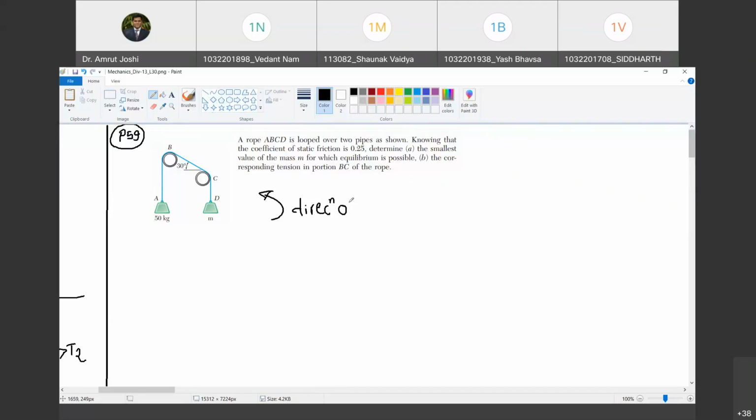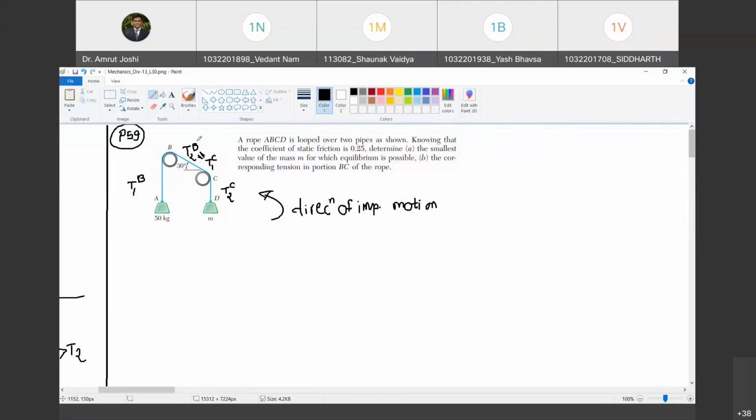Direction of impending motion. If that is the case, quickly tell me, what should I call this as? T1. This is pipe B, this is pipe C. So I'm going to call this T1 as far as pipe B is concerned. I'm going to call tension in this string T2 as far as pipe B is concerned. But this also is T1 as far as pipe C is concerned. And this is T2 as far as pipe C is concerned. These two are equal.